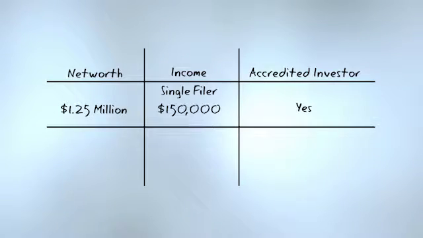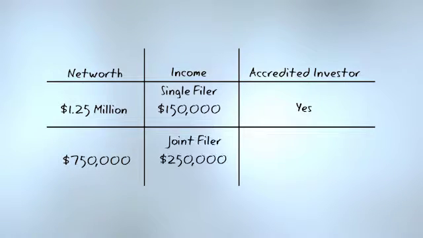We have an investor whose net worth is $750,000. They're married. They file a joint tax return. Jointly, they earned $250,000 each of the past 2 years and expect to do the same this year. Are they accredited? No, they're not. They didn't make it on the net worth, and they didn't make it on the income.